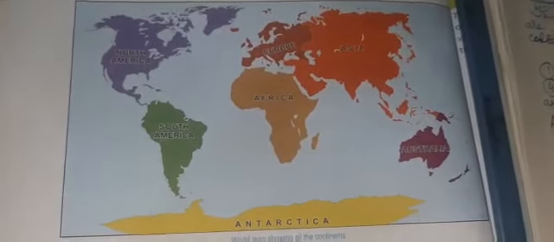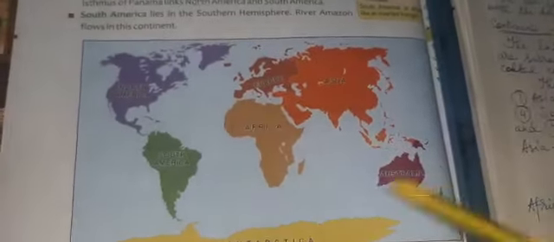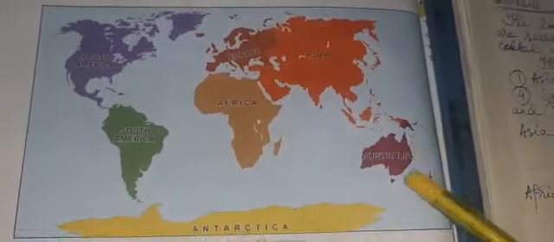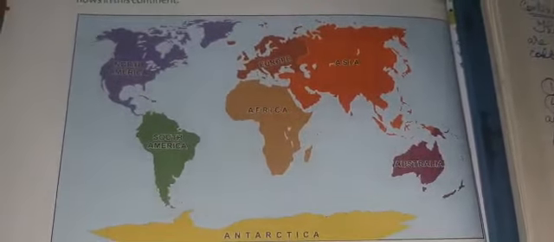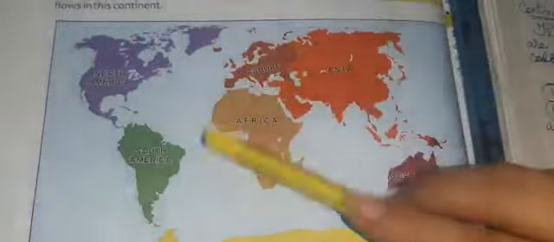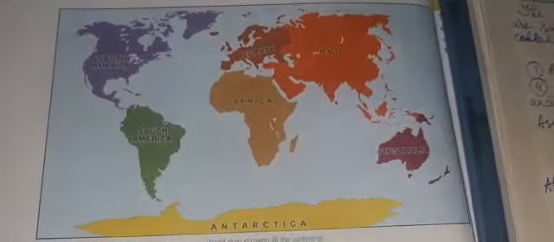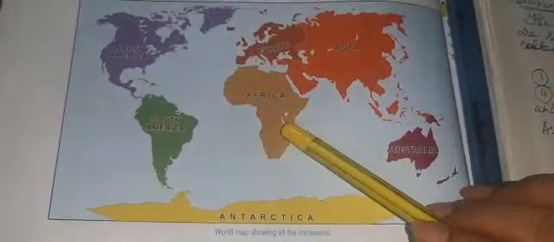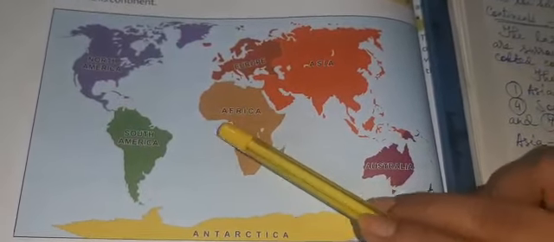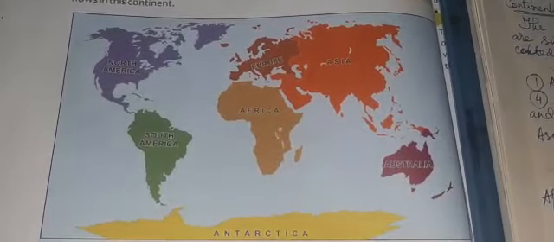So what are continents? You know what continents are? These are large land masses on the earth that are surrounded by water. This blue color shows us the water bodies. The large land masses on the earth that are surrounded by water on all sides are called continents.